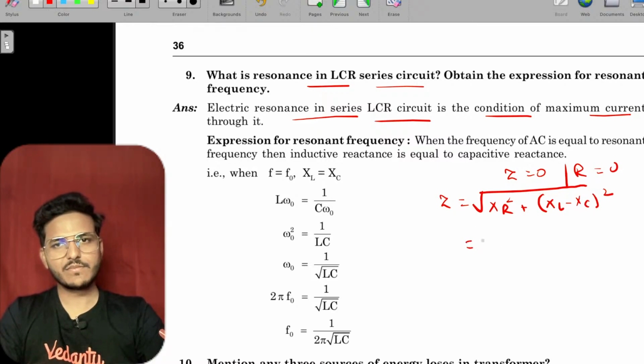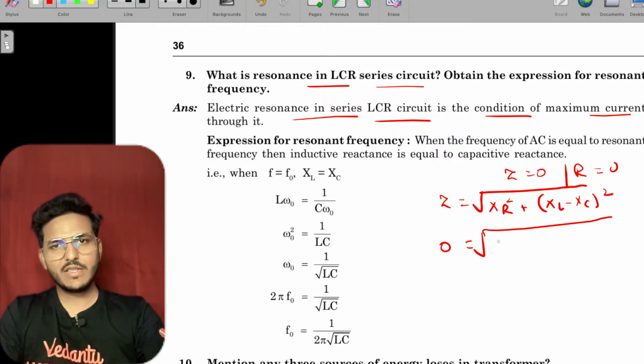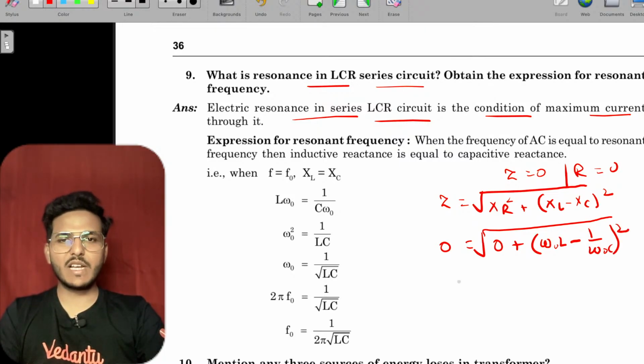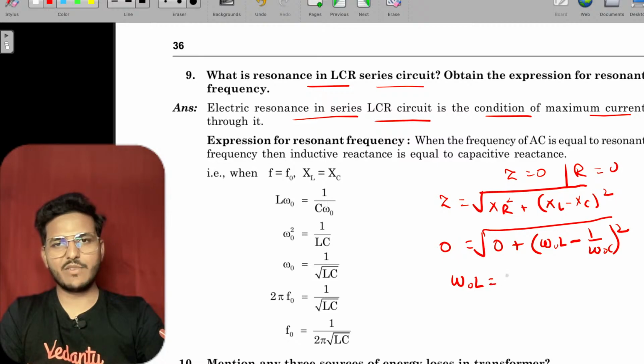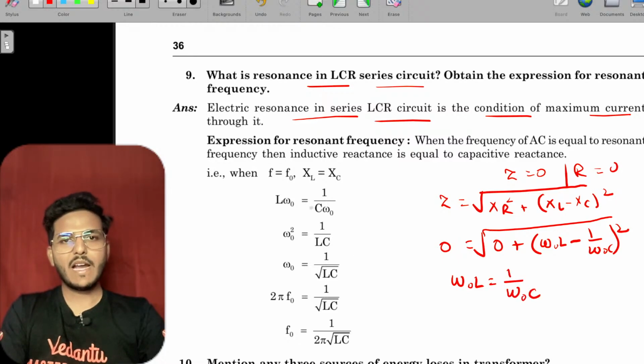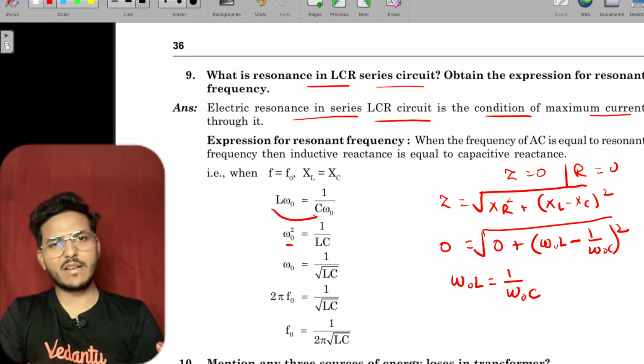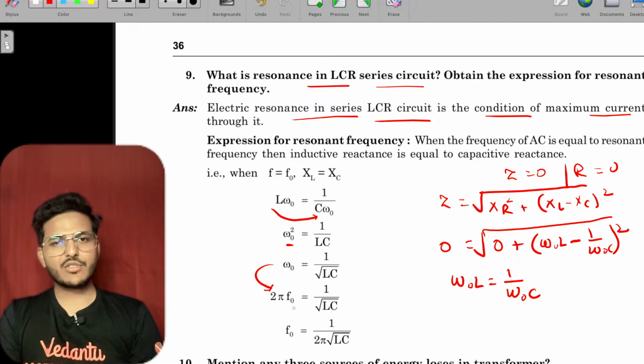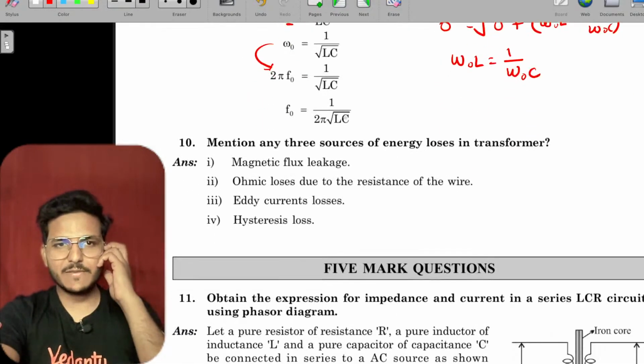Now this term will be 0: XL minus XC, that means omega naught L minus 1 upon omega naught C, whole square. This 0, square and root cancel out, that means omega naught L equals 1 upon omega naught C. After this omega naught square equals 1 upon LC. Omega is under root of 1 upon LC. Omega is 2 pi F naught, right? So F naught equals 1 upon 2 pi under root of LC.